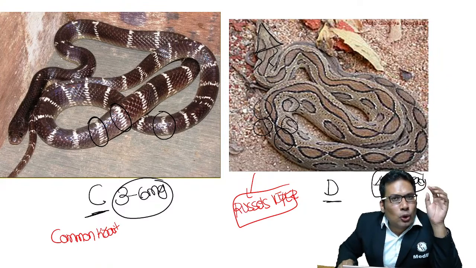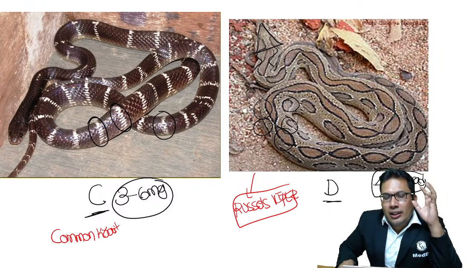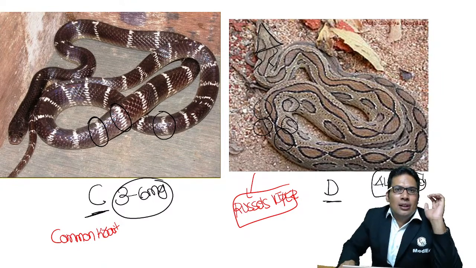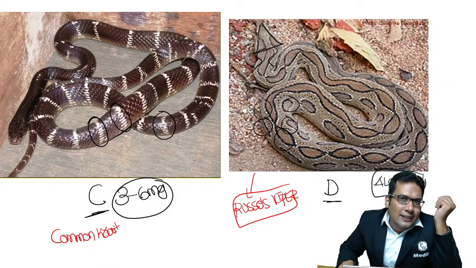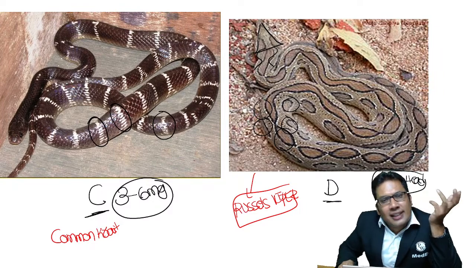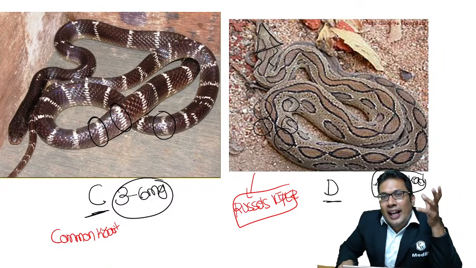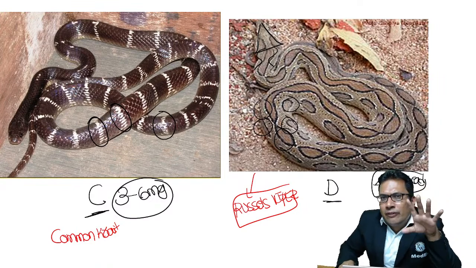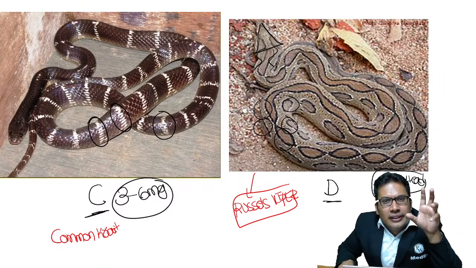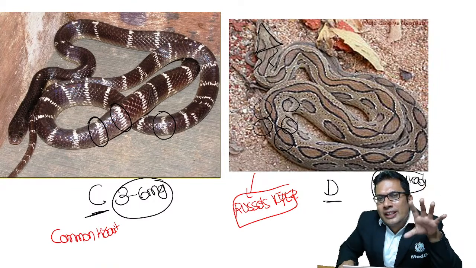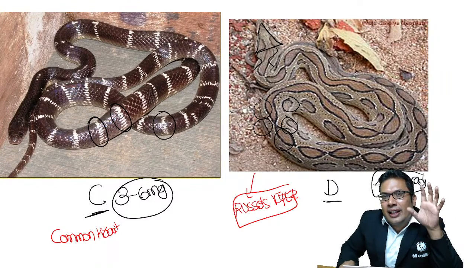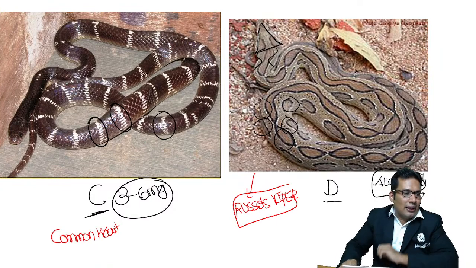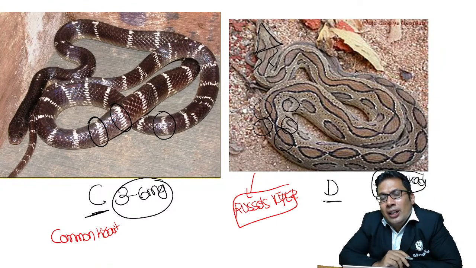So the big four snakes in India are the common cobra, common krait, Russell's viper and saw-scaled viper. Common cobra scientific name Naja naja. Common krait Bungarus caeruleus. Russell's viper Daboia russelii. Saw-scaled viper Echis carinatus. Among all the four snakes, the most fatal is the common krait. The fatal dosage is 3 to 6 milligram of dried venom. So what is the treatment? Polyvalent anti-snake venom, which will treat all four snake bites in India.